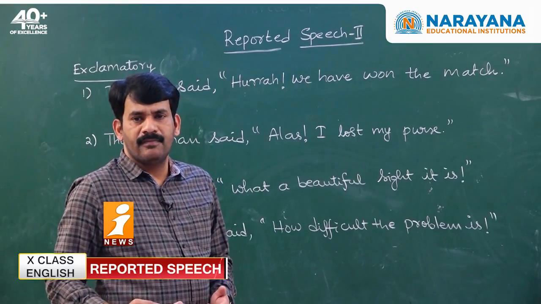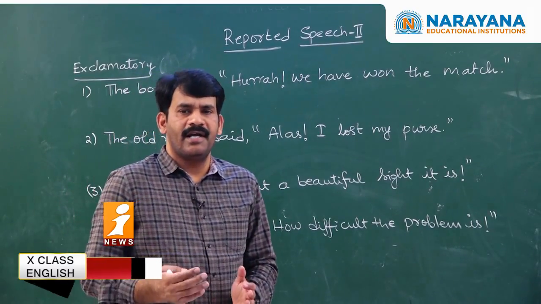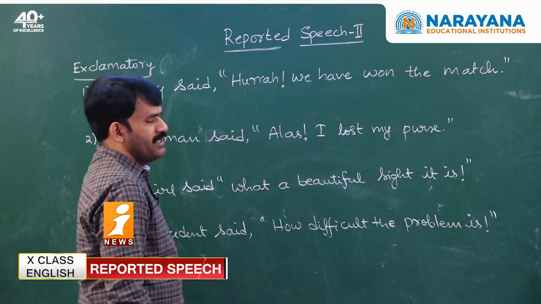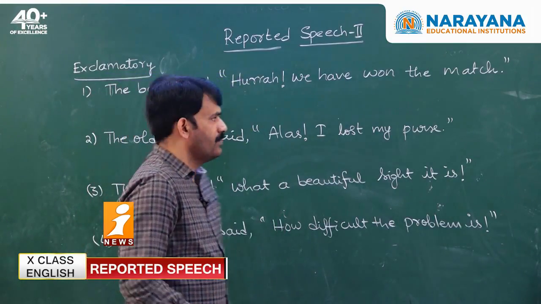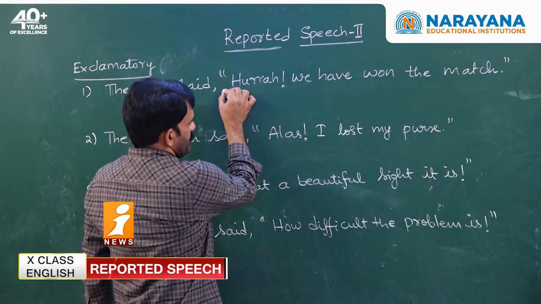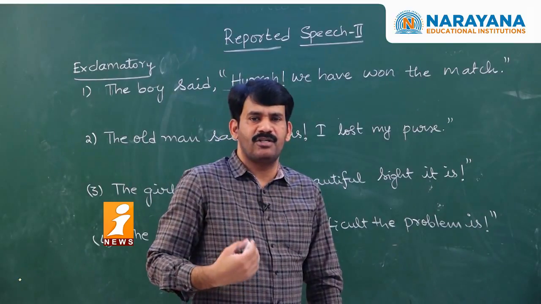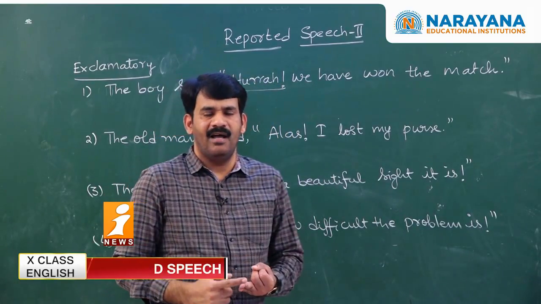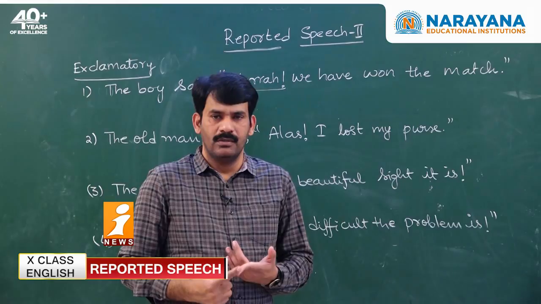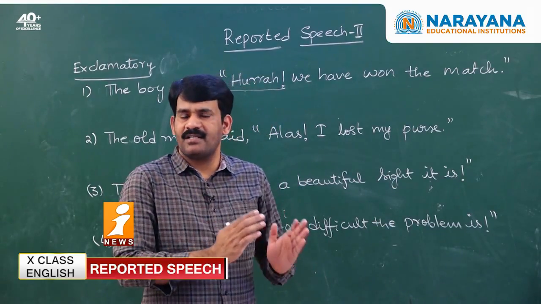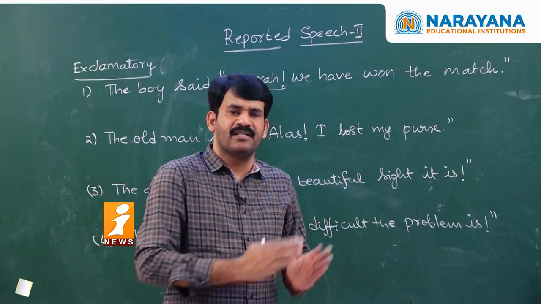Let us now learn how to change exclamatory sentences. So, how do we know whether the given sentence is exclamatory or not? Exclamatory sentences generally have a word which expresses the exclamation, like hooray, alas, bravo, ho, what a, how old. So, you find such exclamatory words in an exclamatory sentence.